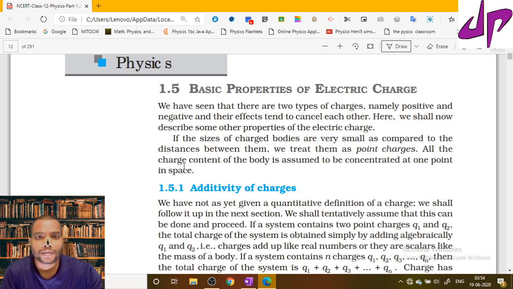The first one is that charge is additive in nature.